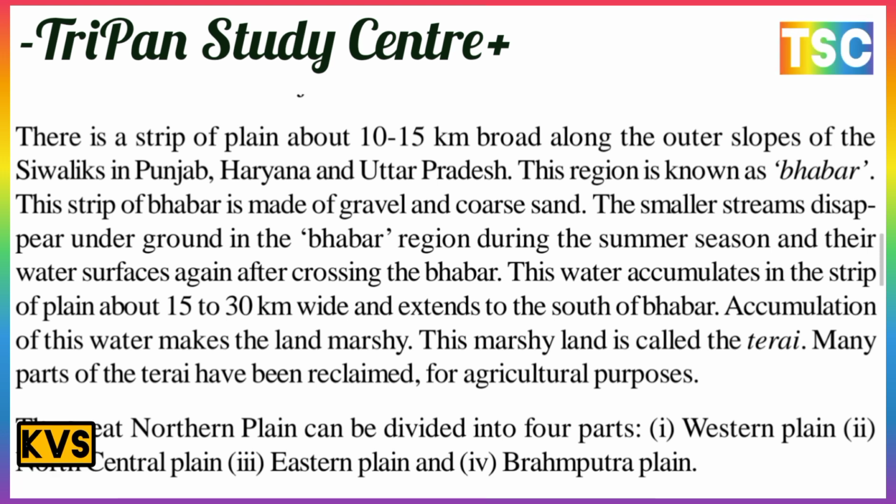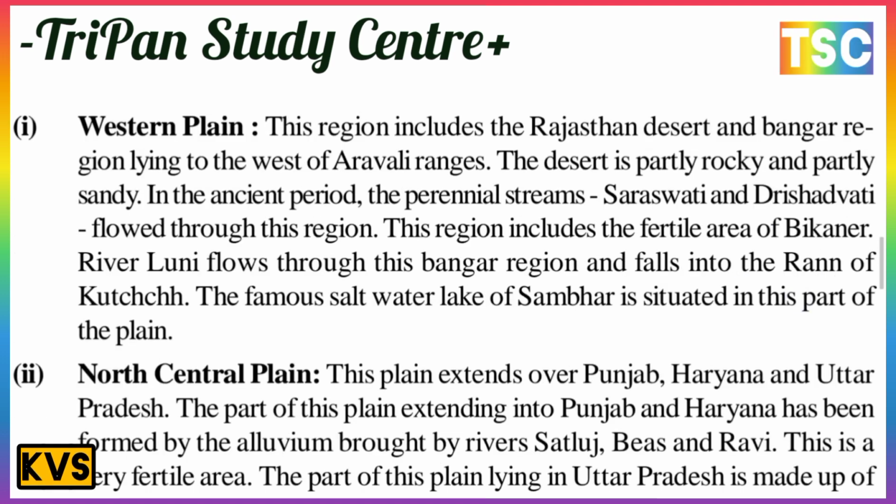The Great Northern Plain can be divided into four parts: Western Plain, Northern Central Plain, Eastern Plain, and Brahmaputra Plain. These four parts are most important, and we will explain them here. The first is the Western Plain.